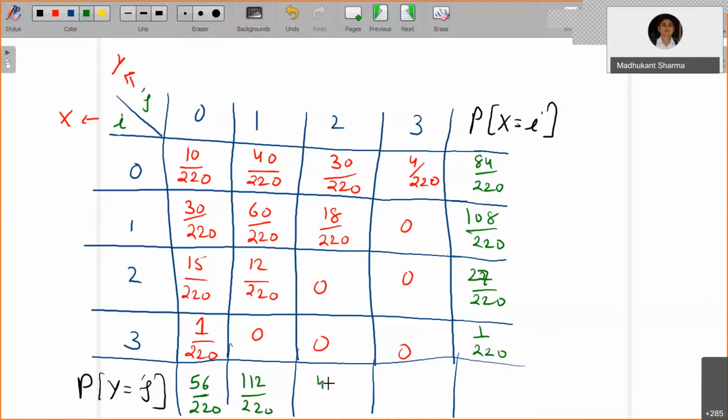This is going to be 48 by 220. And this is going to be 4 by 220. So once you write this table, you will certainly be able to find the individual distribution for each random variable. You can also sum up these 4 probabilities, which also leads to 1. And you can verify the probability that y equals 0, meaning no used ones. That also you can verify individually. Right.